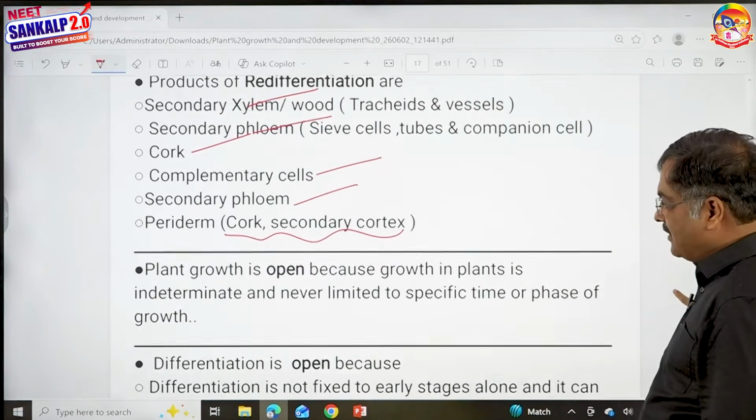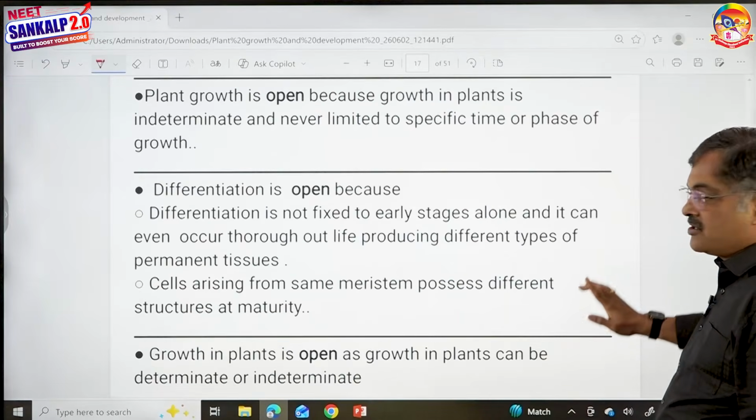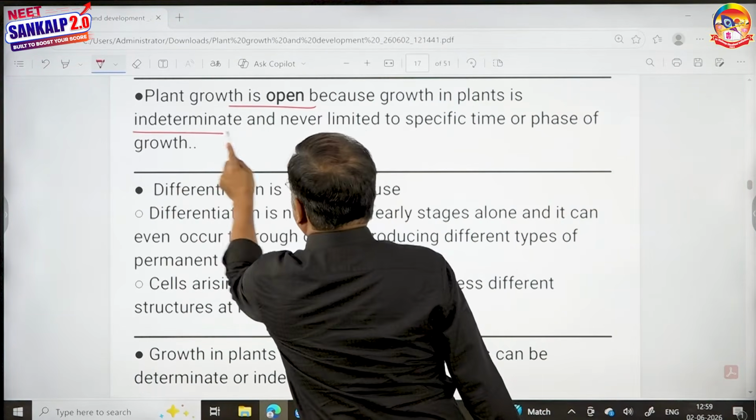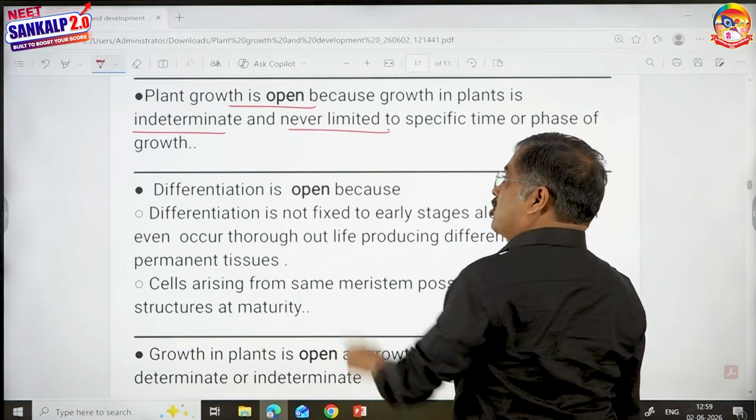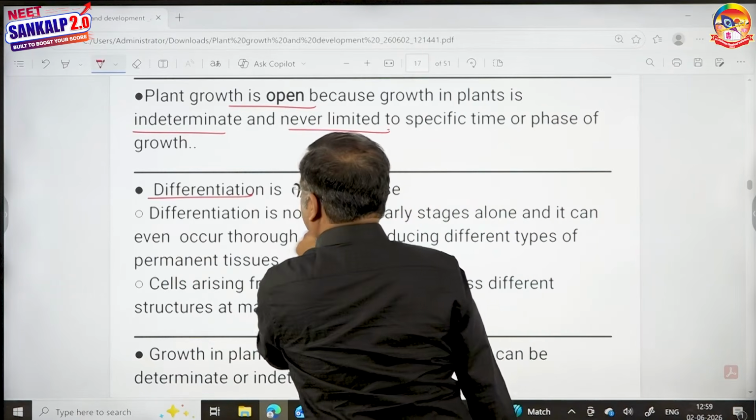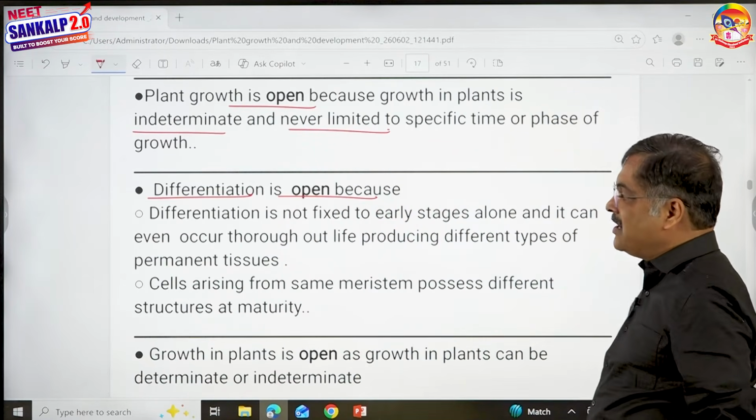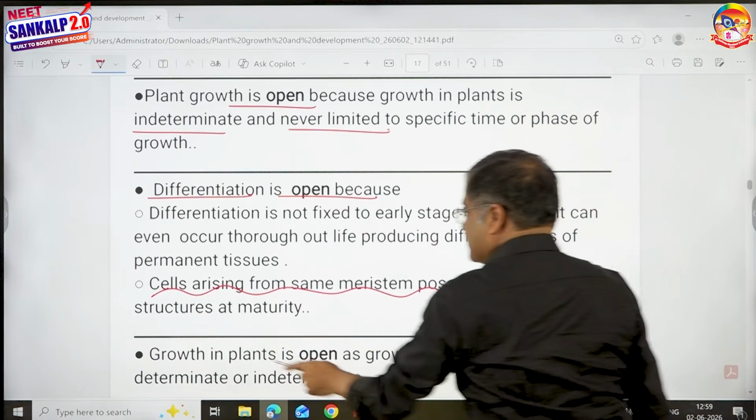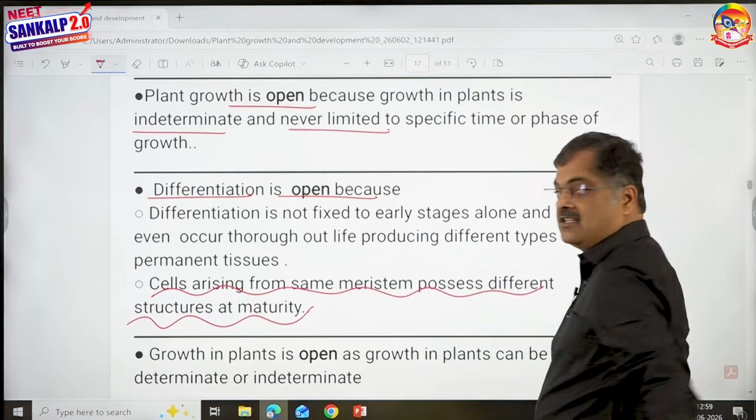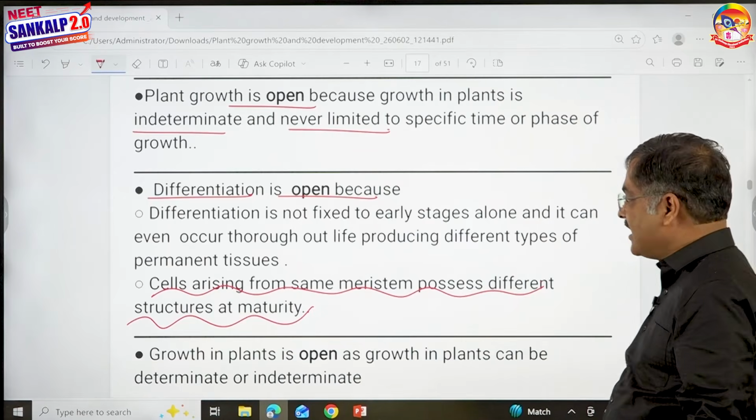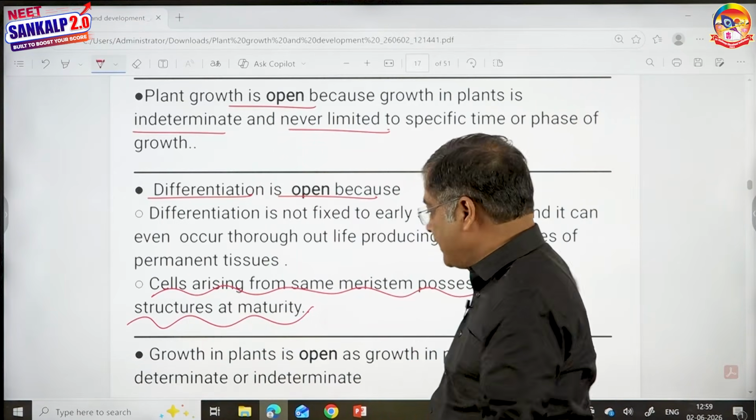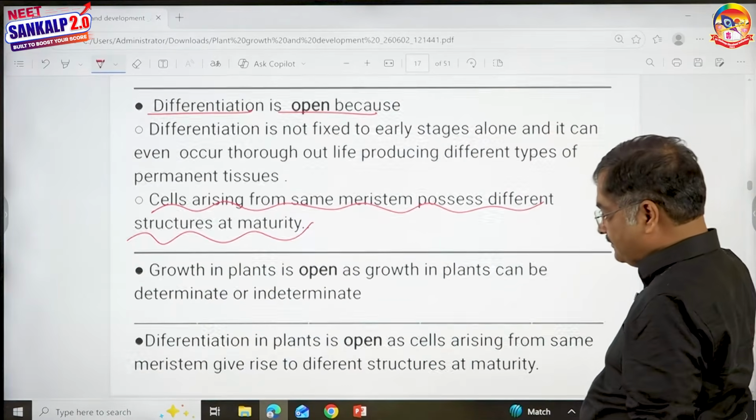That looks very simple. Now I'm pretty sure that you understood all these points. Plant growth is open because it could be determinate or indeterminate. Not only is plant growth open, even differentiation is open. What is the meaning of open differentiation? Cells arising from same meristems can possess different structures at maturity depending on their need. So therefore remember, both growth and differentiation are open is an important point to remember.